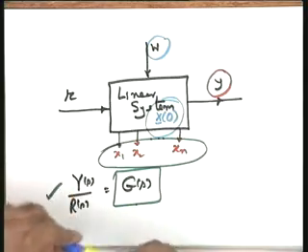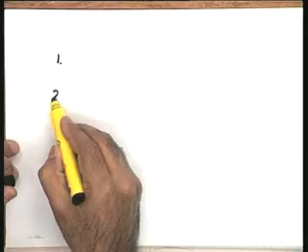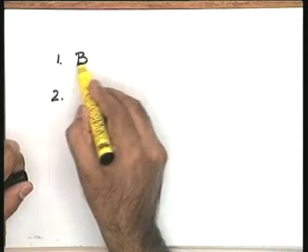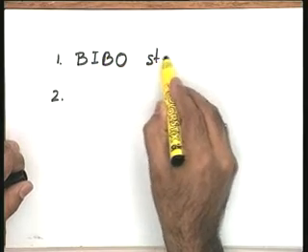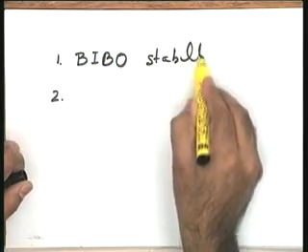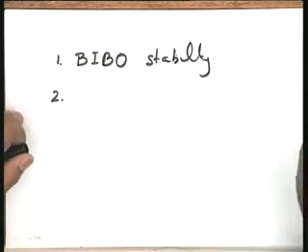Okay. Now, as far as the stability concept is concerned, the concept is intuitively known to you; quantitatively it has been studied in the literature under two different classes. One, I call it BIBO stability, as the term has been used in the literature. BIBO stands for bounded input, bounded output stability.